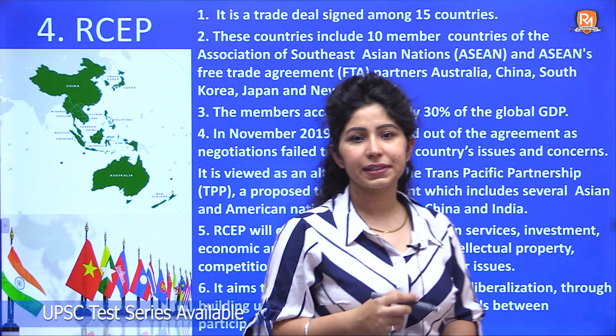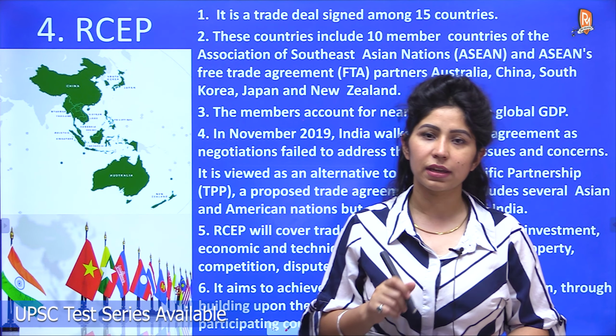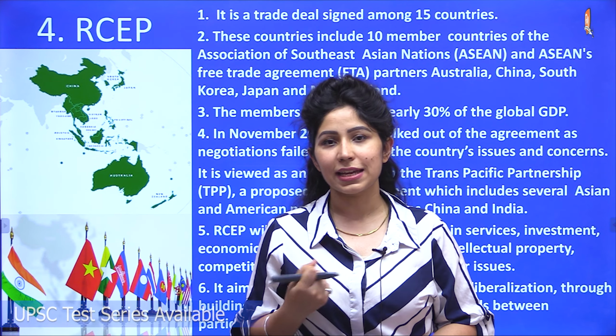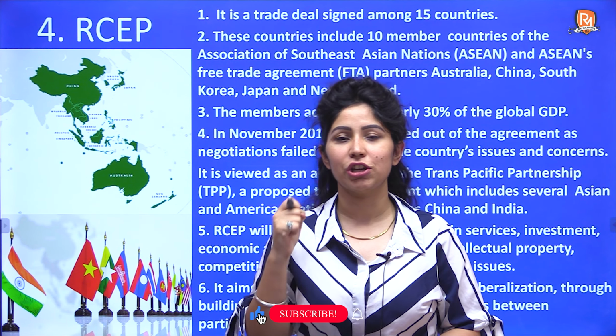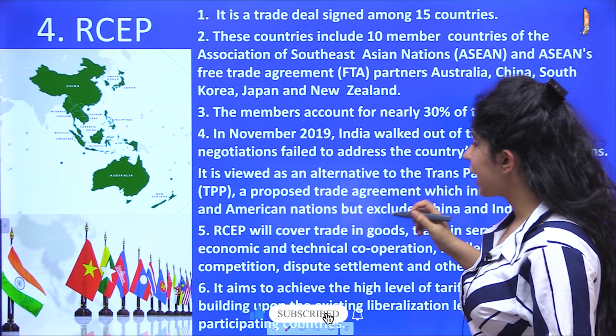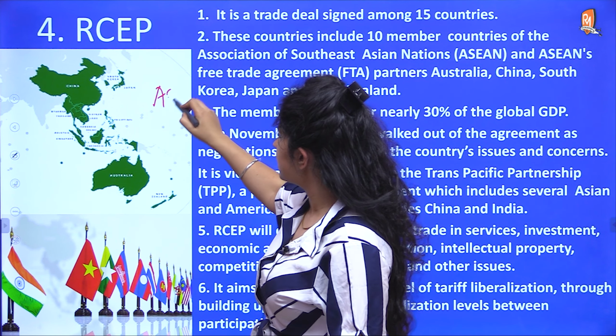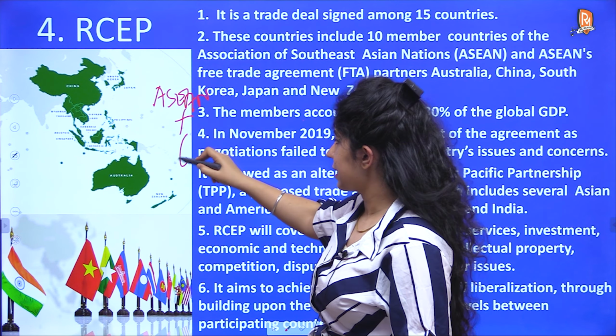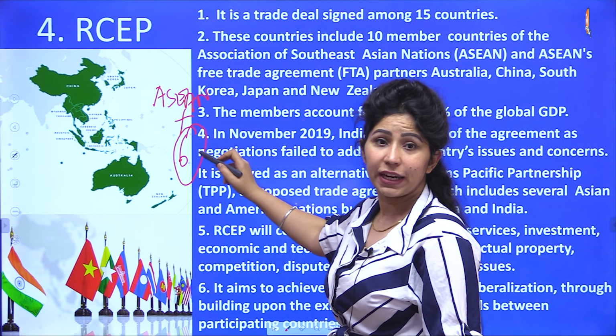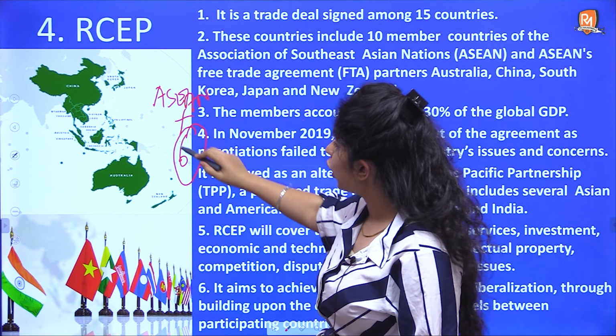The next one is RCEP or Regional Comprehensive Economic Partnership. So yesterday we studied ASEAN. कल हमने ASEAN पढ़ा था, ASEAN +3 पढ़ा था और ASEAN +6 पढ़ा था. So ASEAN +6 के जो members थे, ASEAN had free trade agreements with all these 6 countries.